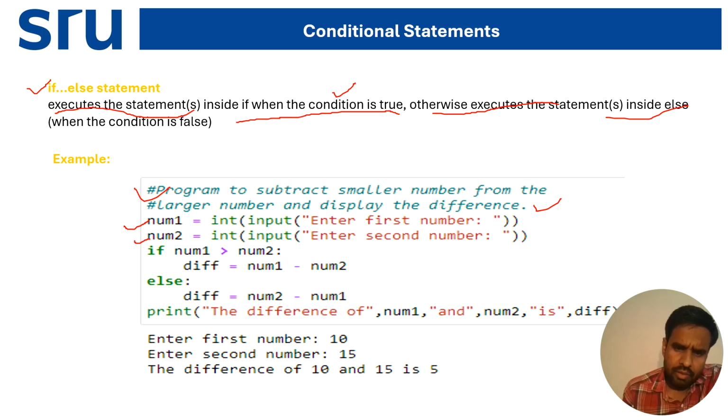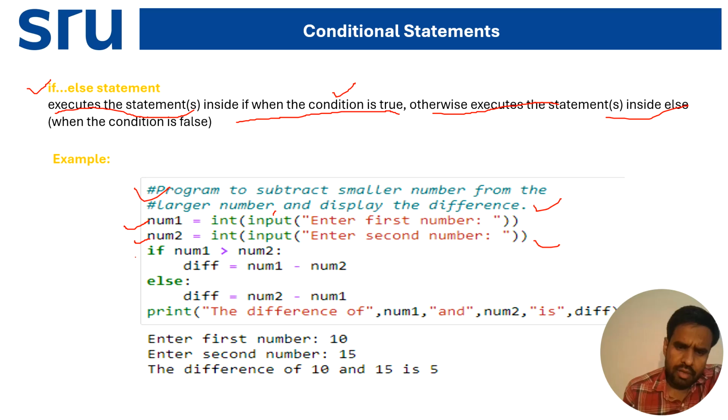Now I'm taking input. Input means taking the input from the user side. Now I'm telling the user to enter the first number. In num2 I'm also taking int input: enter the second number. We are going to ask the user to give the second number.